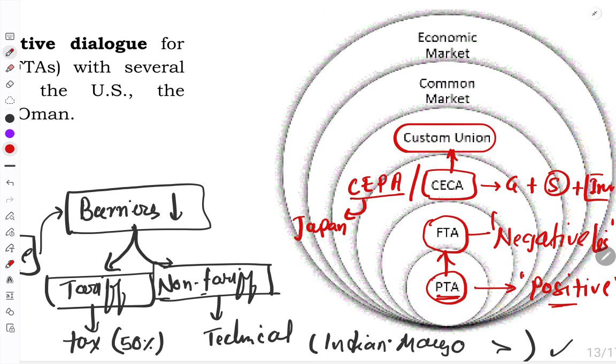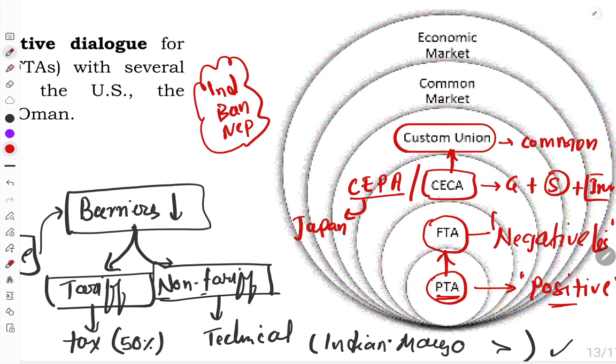Custom union is the next level in which the duty we make it zero among the member countries. The second aspect is that we have the common tariff for the other countries who are participating in trade with our country. Suppose, let's say India, Bangladesh, Nepal have made one custom union. Now among them they won't have any tariff, they will make it zero. Secondly, they will have the common tariff for other countries.